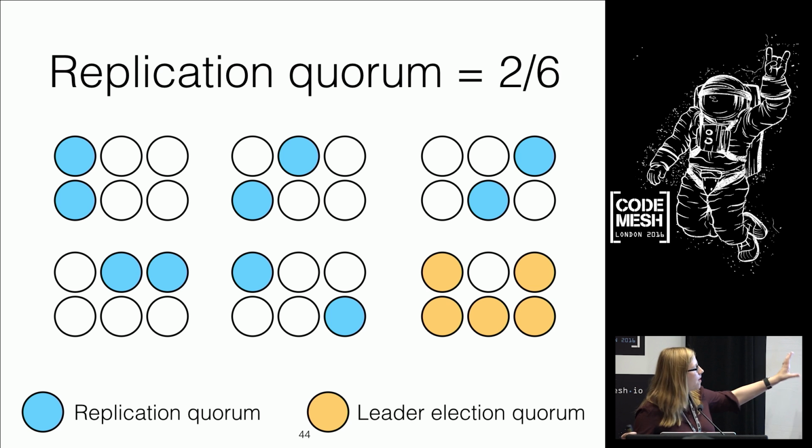So when we're doing replication, when we're adding things to a log or doing a consistent read to the log, we're just going to talk to 2 of them each time. Then, when we do have a failure and we need to recover a new leader, we're going to talk to 5 of them. So you're increasing the cost of leadership election here and decreasing the cost of replication. The reason why I argue that this is something you would want to do is because replication is so common and is very much in the critical path of your system, and leadership election is far rarer.